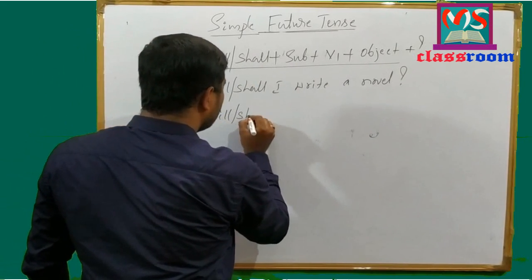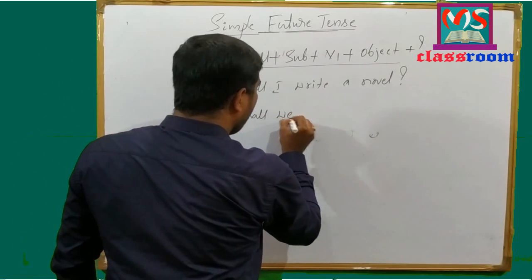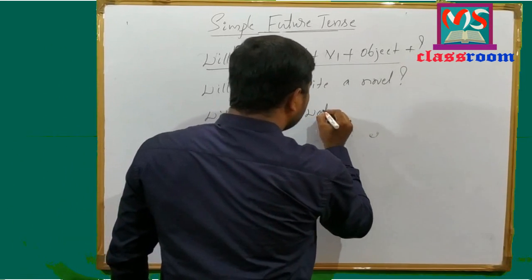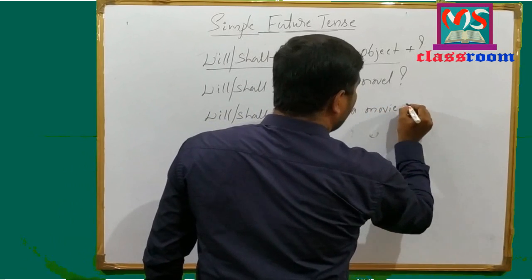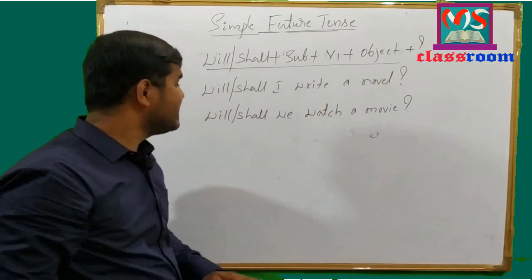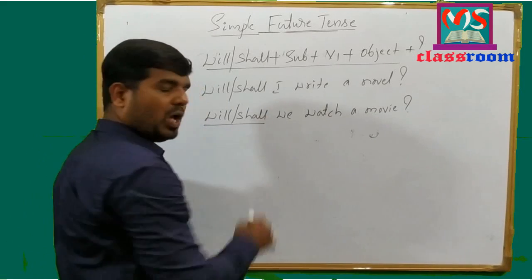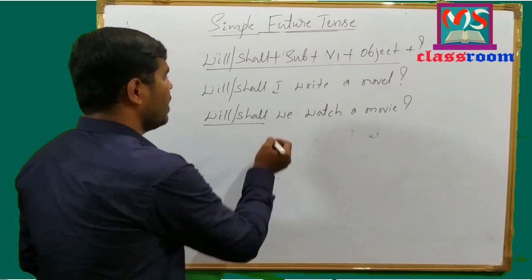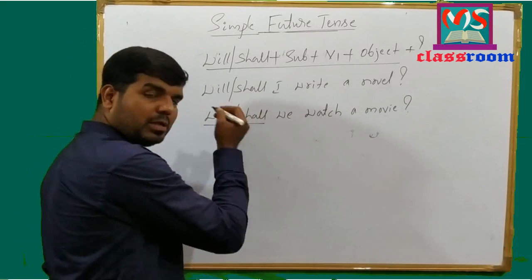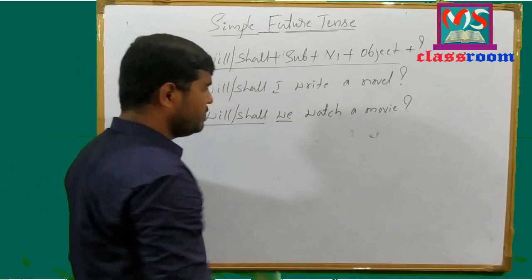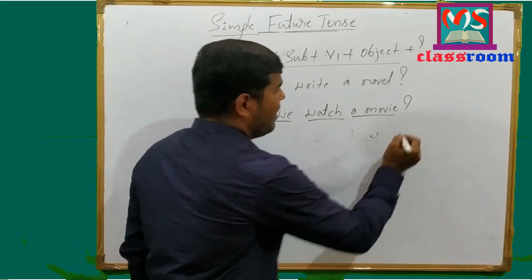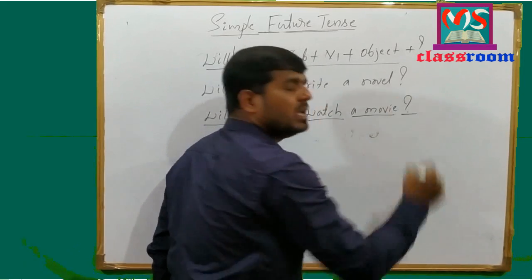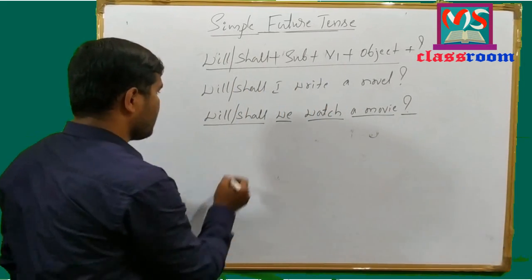Will or shall we watch a movie? Look at the sentence here. Will or shall, modal auxiliary, I have written before the subject, and we is subject, and watch is verb, and a movie is object, and at the end of the sentence I have used a question mark.